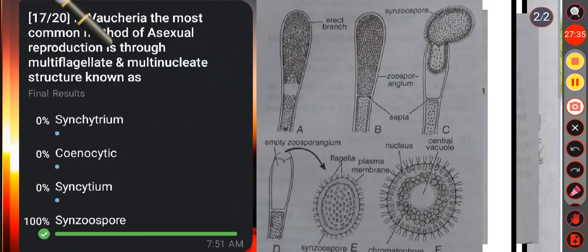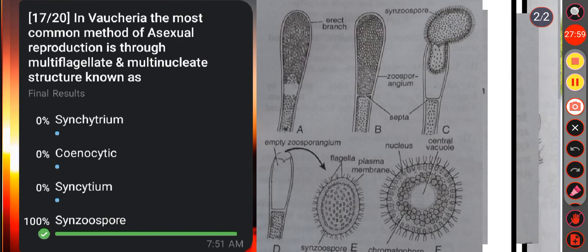Then next question, in Vaucheria, the most common method of asexual reproduction is through a multiflagellate and multinucleate structure known as: option A, Syncytium; option B, Synocytic; option C, Syncytium; option D, Synzoospore. Here the correct answer is option D, that is Synzoospore.